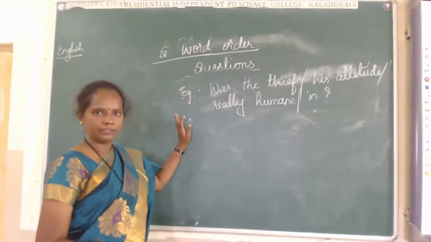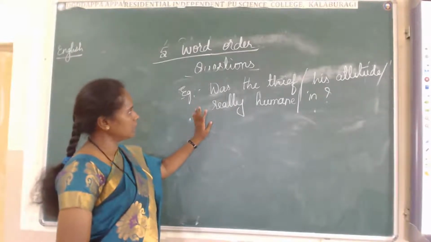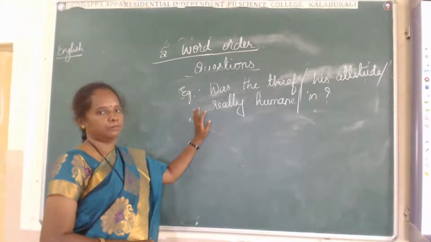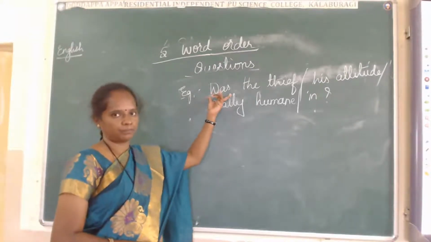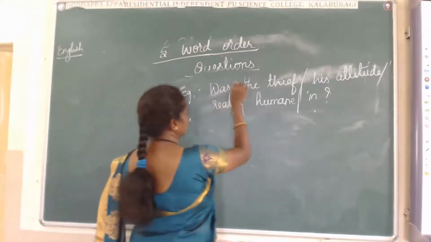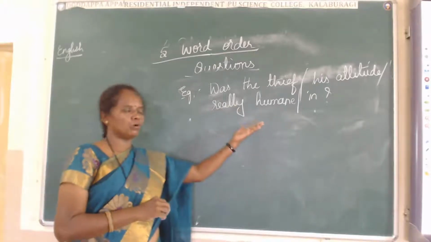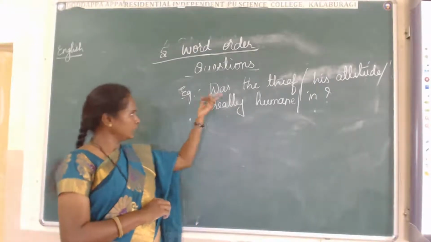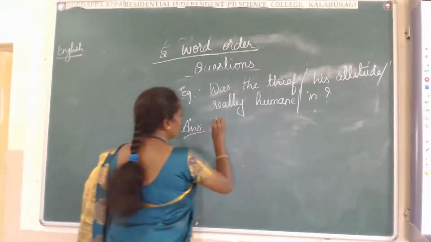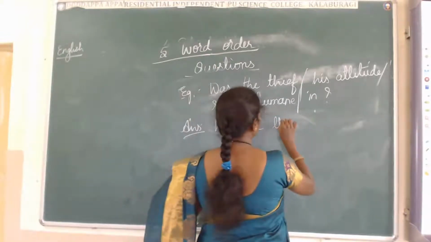Is there a WH word here? No, we cannot see a WH word here, but we can see a helping verb. What is it? It is was. Don't think that in a jumbled sentence, was is given in the beginning only. There is no need. Wherever they want, they can give it. Here, how do you have to begin?